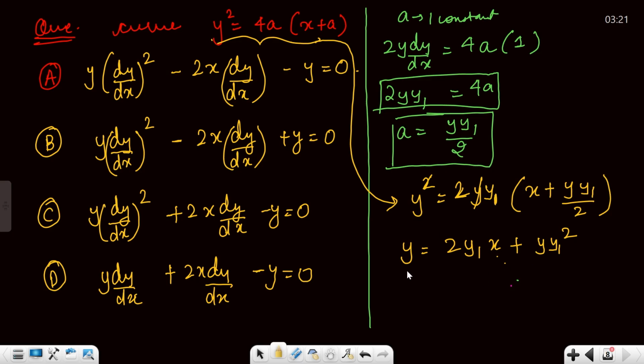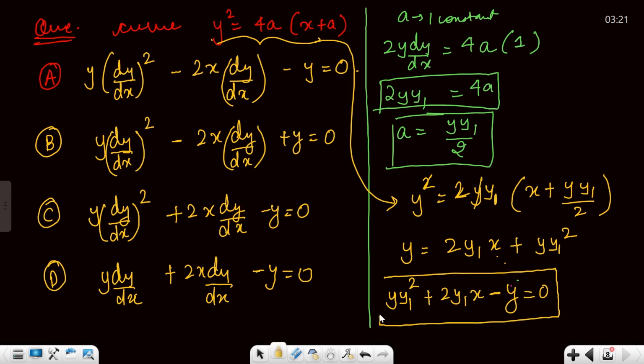Now if you shift this y to the right hand side, you will get y y1 square plus 2 y1 x minus y equals 0. Can you see this is actually matching with option C, guys? So option C is absolutely right.